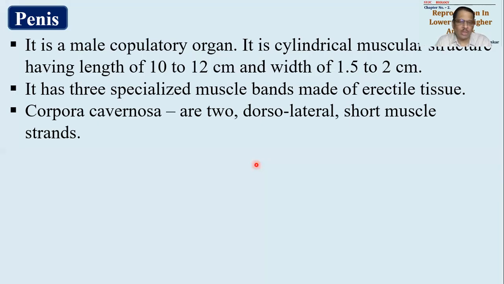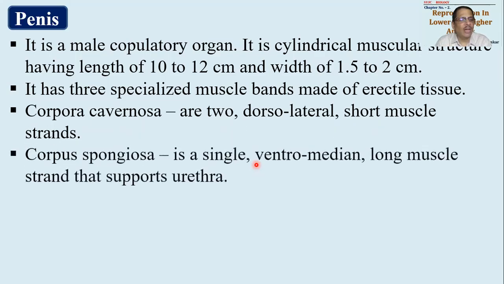These 3 muscular bands are important. There are 2 muscular bands present along the dorsolateral side. They are short in nature and are called corpora cavernosa. Corpus मतलब body, corpora is the plural of it. Being 2, it will be called corpora cavernosa. Then there is a single band called corpus spongiosa. This single muscular band will be available along the ventral side or ventromedian side. It is longer than corpus cavernosa and it will be giving support to the urethra.